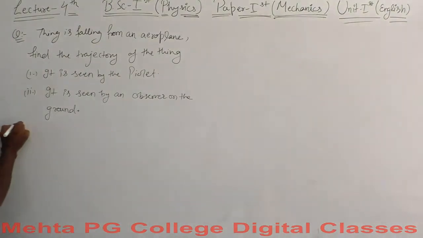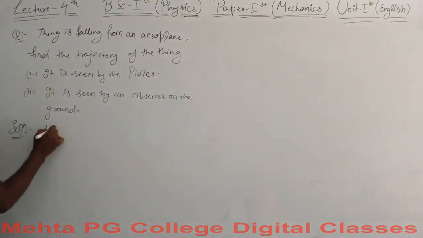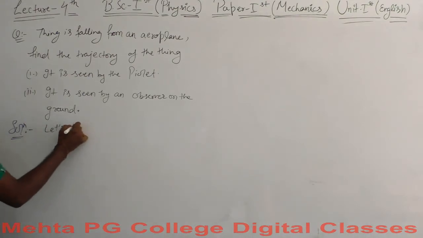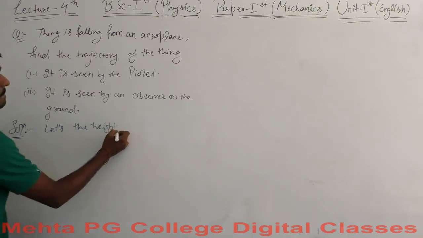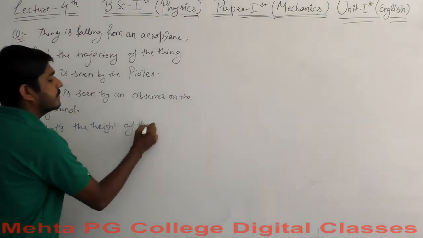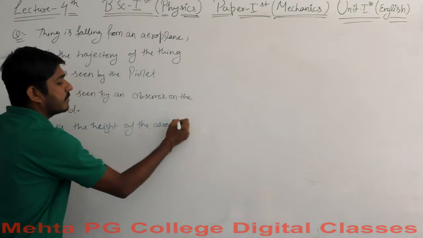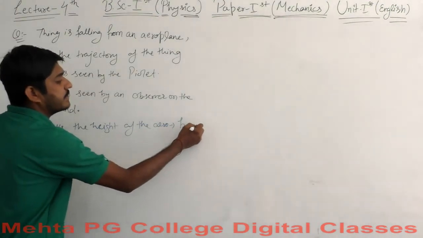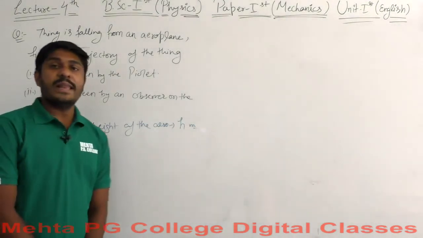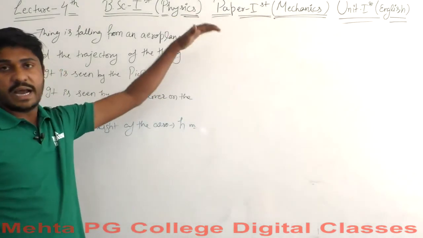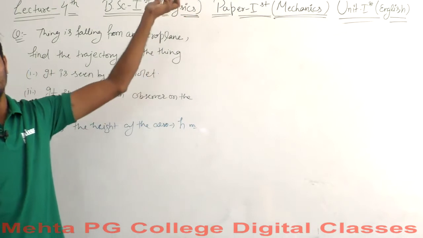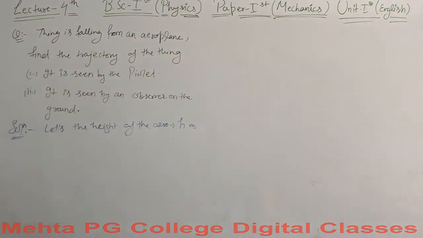Let's say the solution here: let the height of the aeroplane be h, in meters. This is not the height of a standing aeroplane; the height means the height at which the aeroplane is flying.